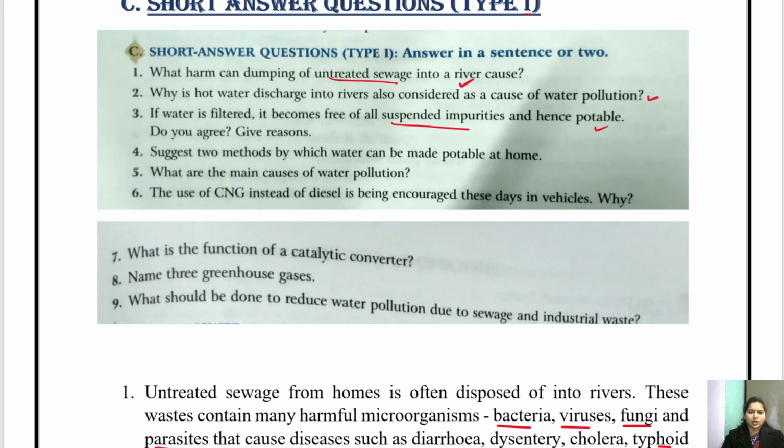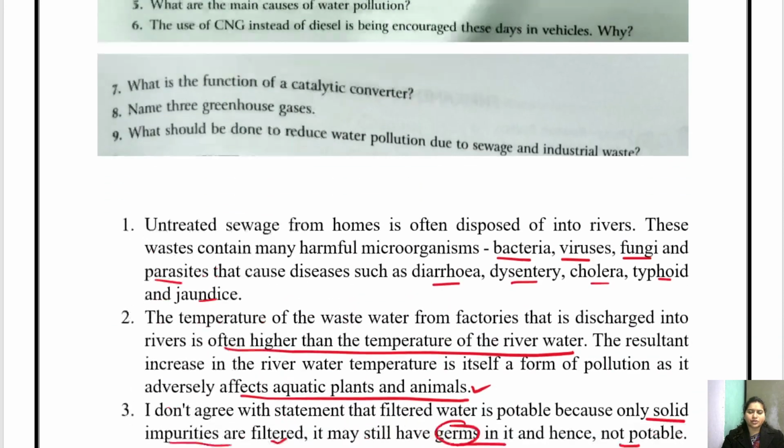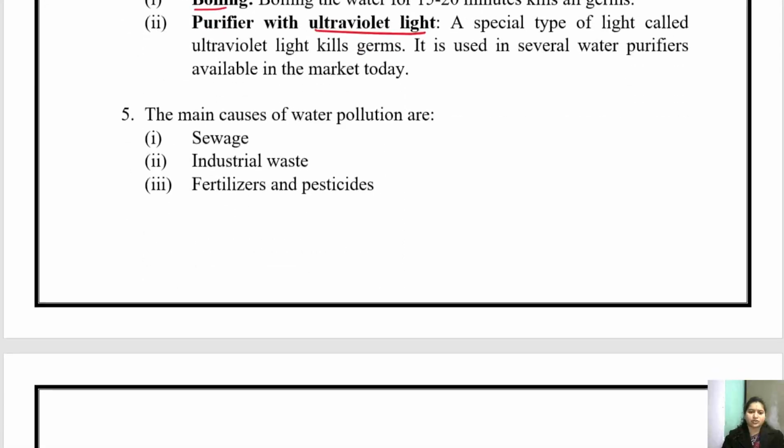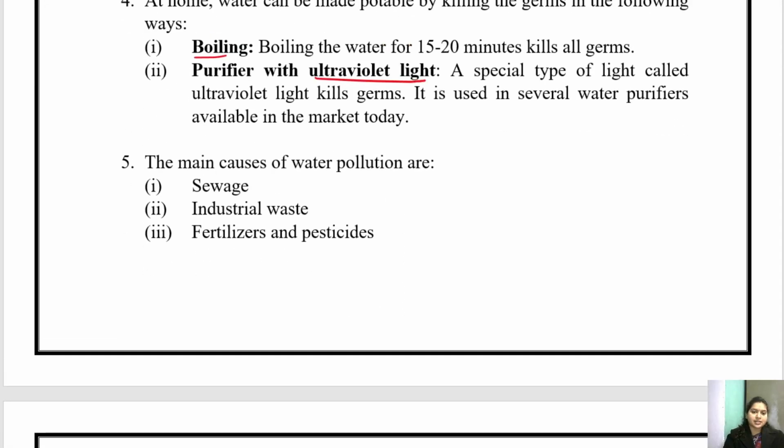Question 5. What are the main causes of water pollution? There are several causes of water pollution. That is sewage. If we are dumping or disposing of the sewage in the river, it is a main cause of water pollution. Then the industrial waste is generally dumped in the river. That is a cause of water pollution.